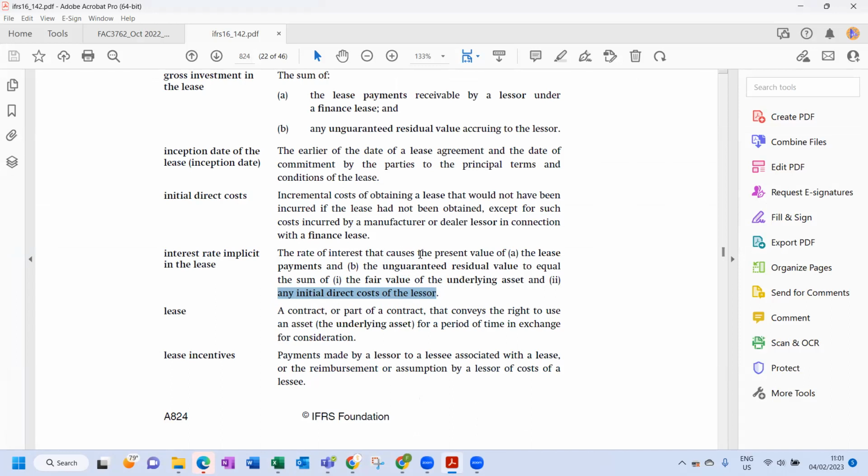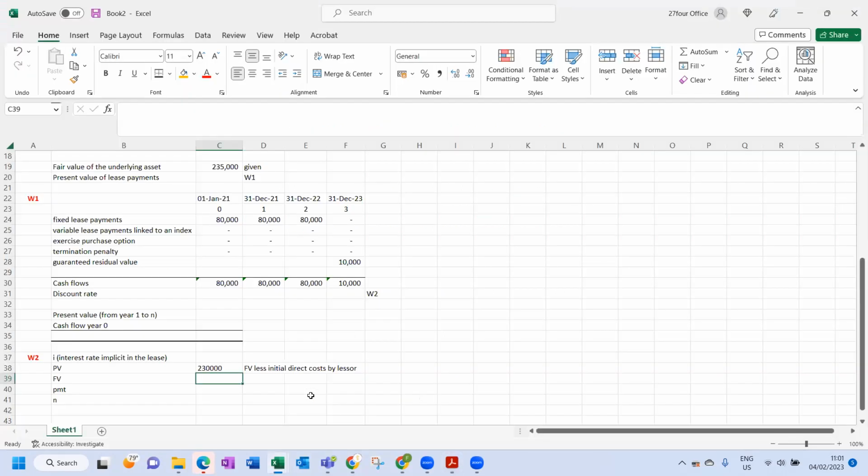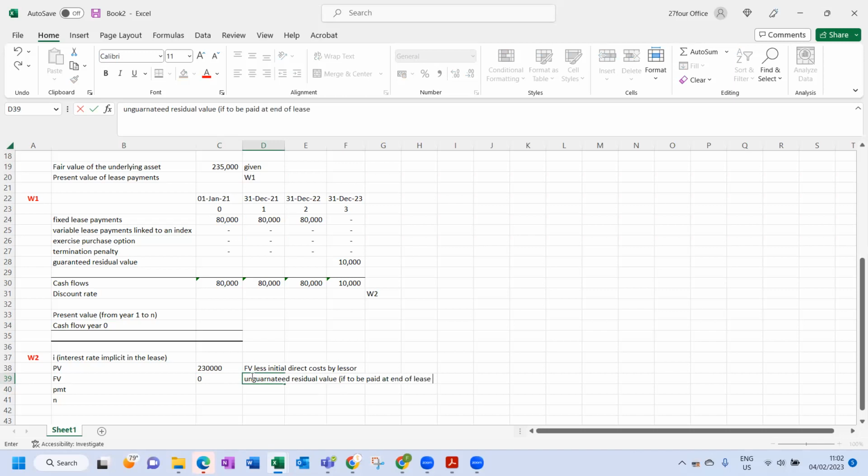Unguaranteed residual value, there is no unguaranteed residual value. If there was an unguaranteed residual value, in most cases it would happen at the end of the lease term. Then you would put it in over here. So this here is unguaranteed residual value, if to be paid at end of lease term.